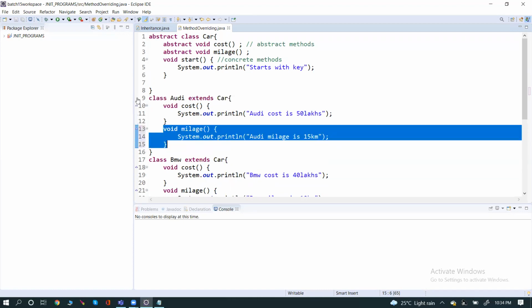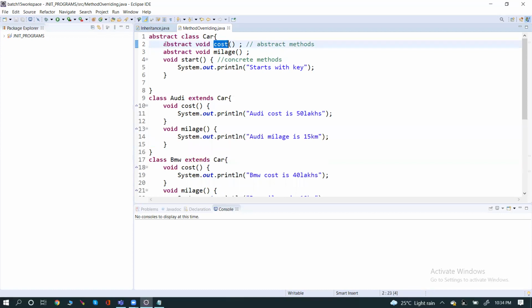Abstract is like a rule that all the subclasses should follow. If it is an abstract method, then we need to mandatorily give the body here. We need to implement it and give the definition. If you don't give the definition, it will give an error.